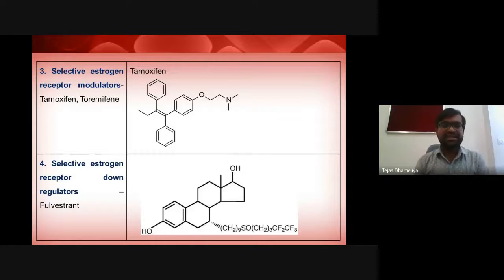And tamoxifen is available in the market as a citrate, so tamoxifen citrate is the name of this drug, right?